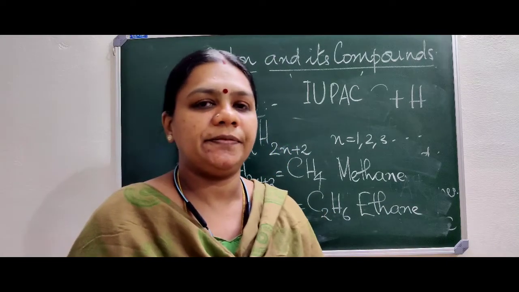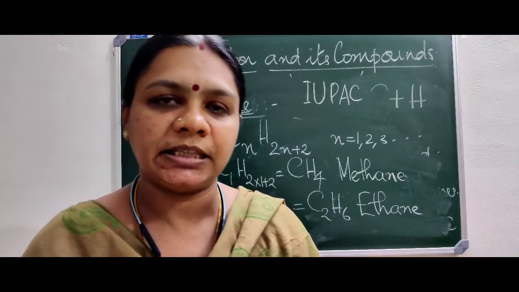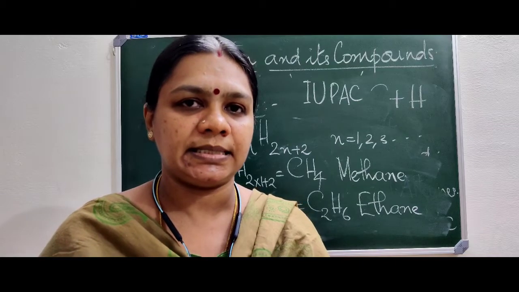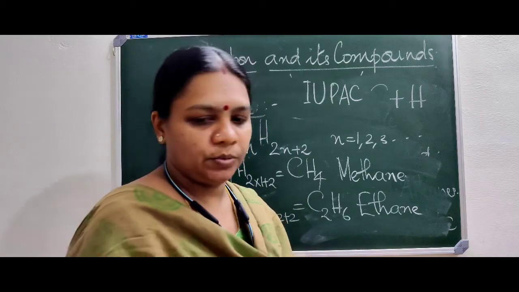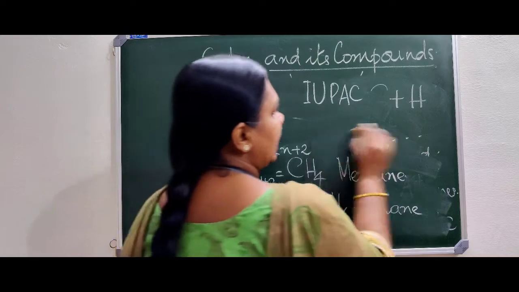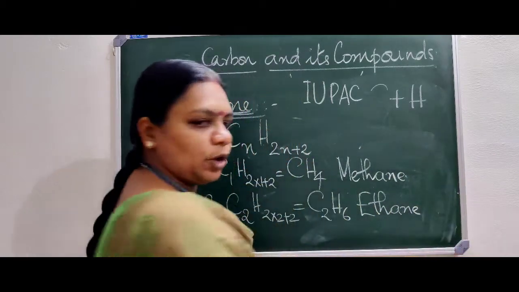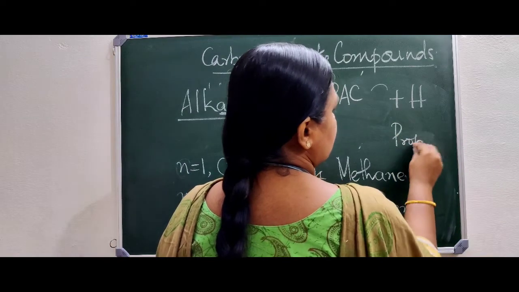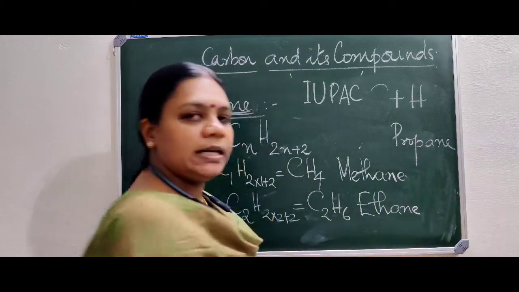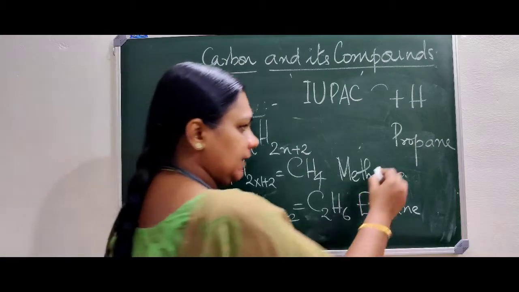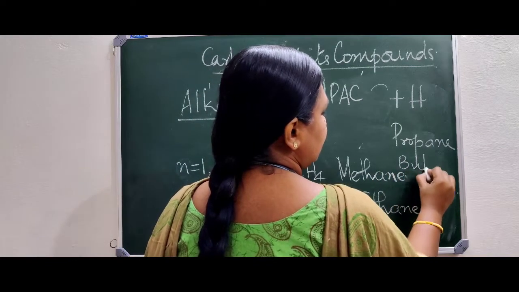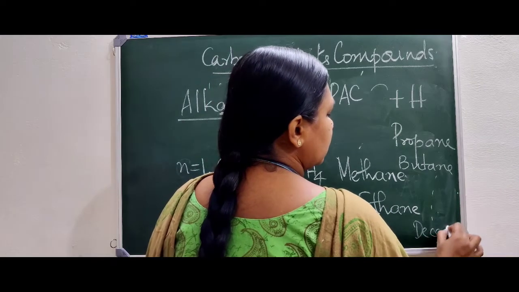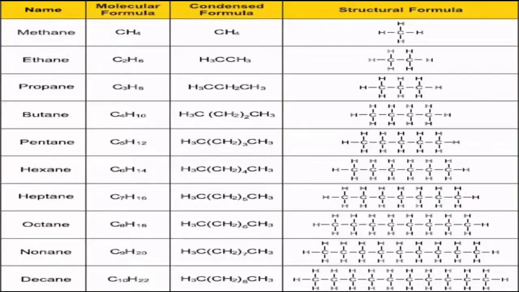So the very first compound is named methane. The second compound having two carbon atoms in its molecule is termed ethane. Now, the third one having three carbons in its molecule shall be named PROP. So the last three letters will be the same for all. It is propane if it is 3, butane if it is 4, etc. We give specific names to these compounds up to decane.